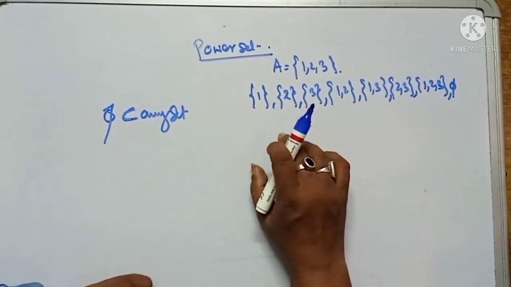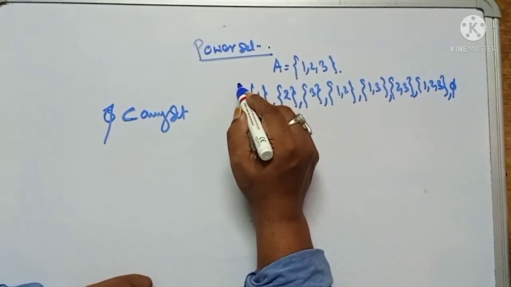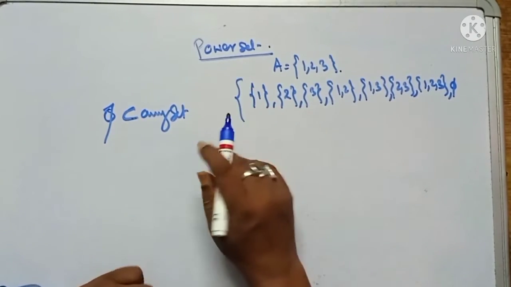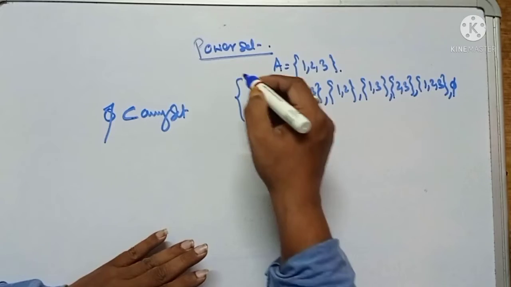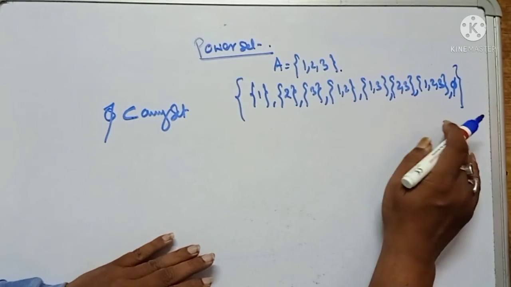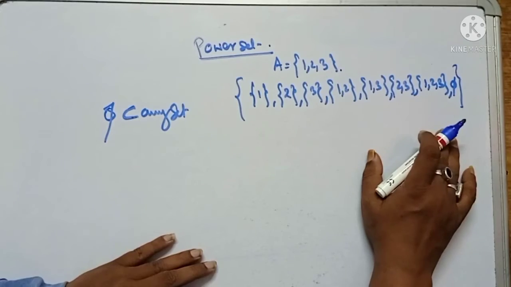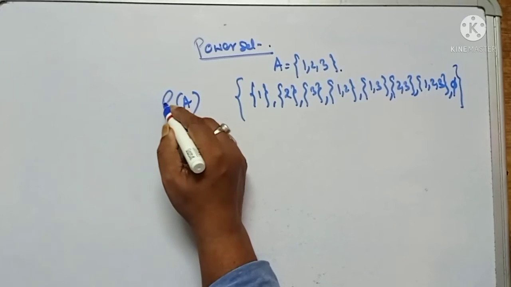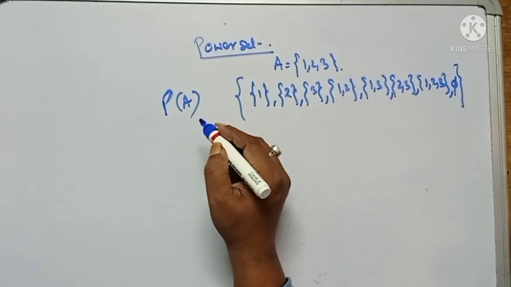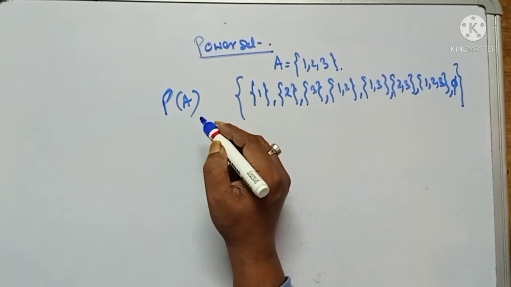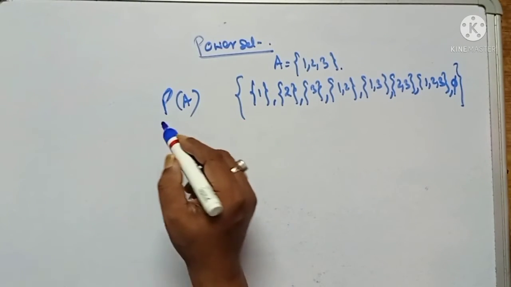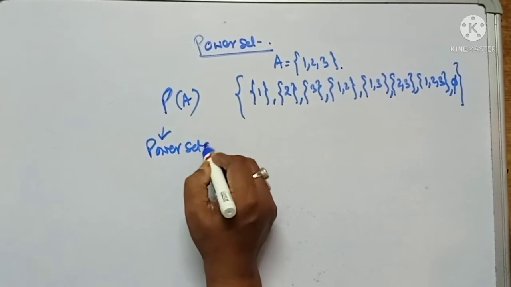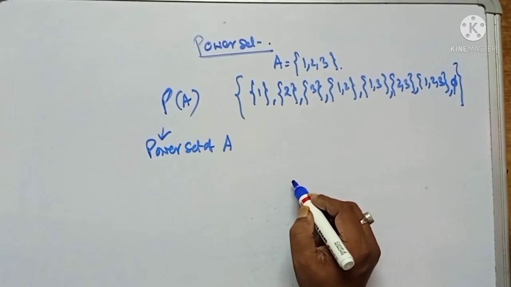So if we keep all these subsets inside a curly bracket, then this is called the power set of A. It is represented by P(A), and this is called the power set of A.